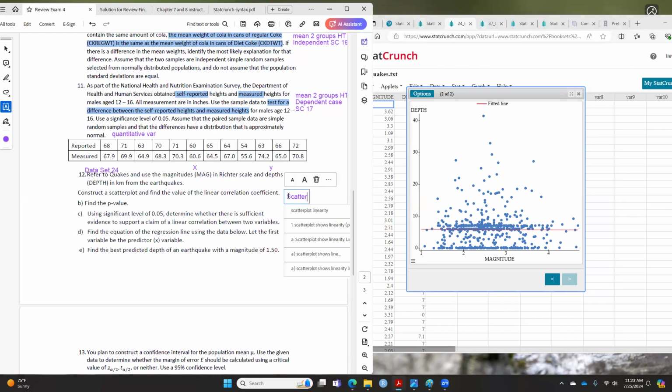Linear. Yes, the scatter plot is linear. Don't forget that if you have a flat line or it's all scattered like this, it is still considered linear. I just want to point that out to you. So make sure you know that this is still considered linear.